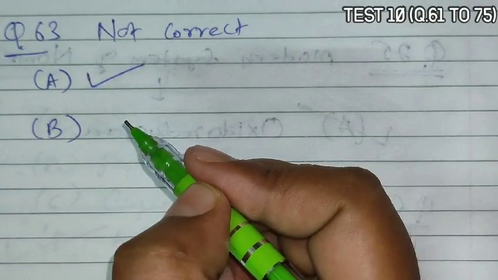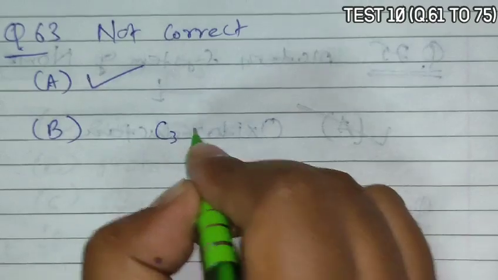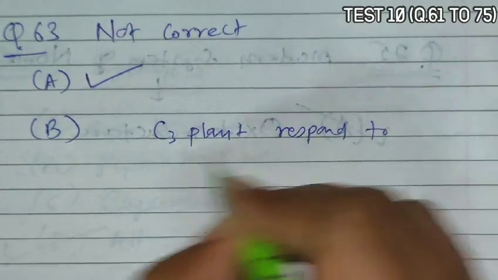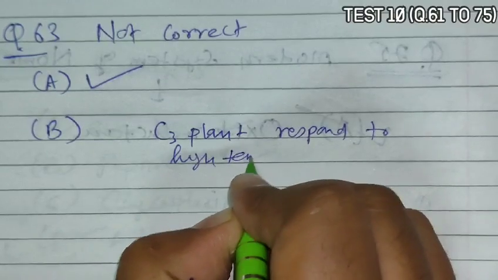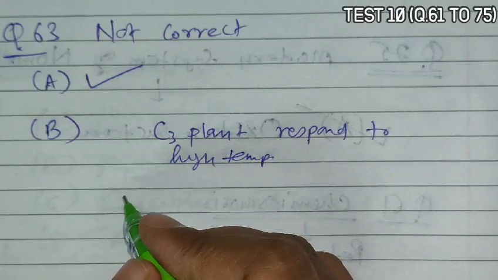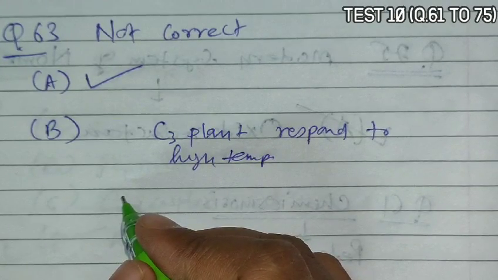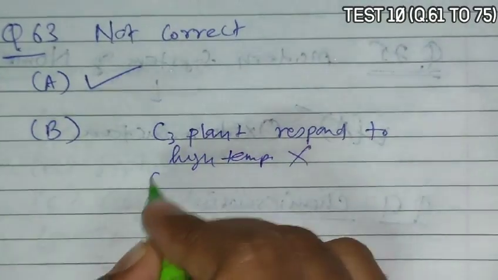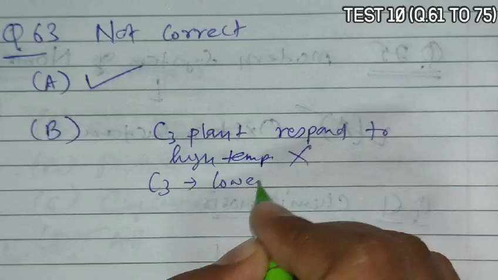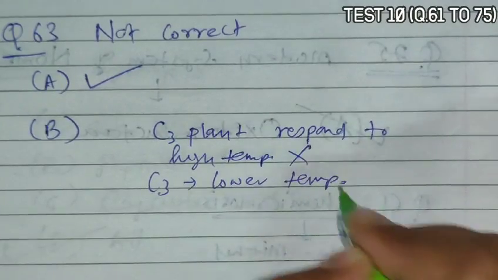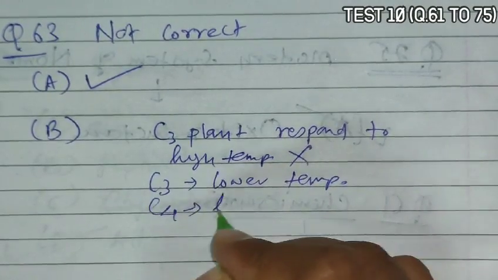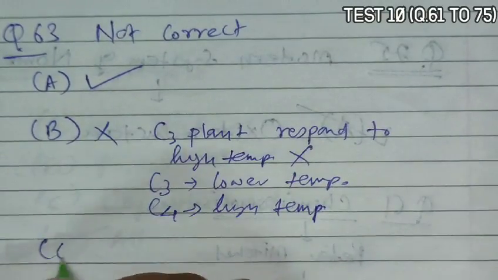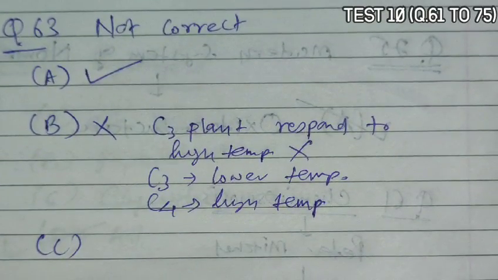Statement B says C3 plants respond to high temperature with enhanced photosynthesis, while C4 plants have much lower temperature optimum. It is incorrect. Actually, C3 plants have a lower temperature optimum, but C4 plants require a high temperature to work. So it is incorrect.